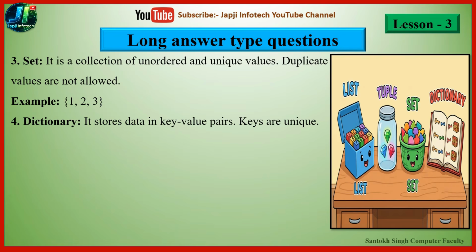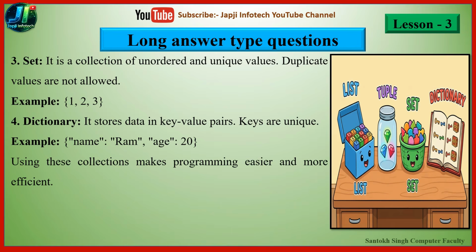The fourth one is dictionary. It stores data in key and value pairs, and keys are unique. The example is {"name": "Ram", "id": 20}. So name is the key and Ram is the value stored in the name key. So using these collections makes programming easier and more efficient.